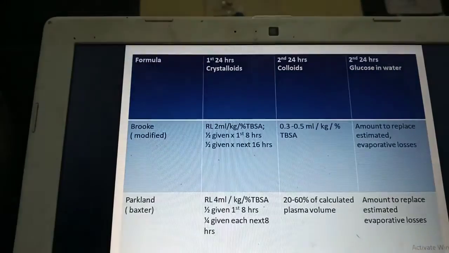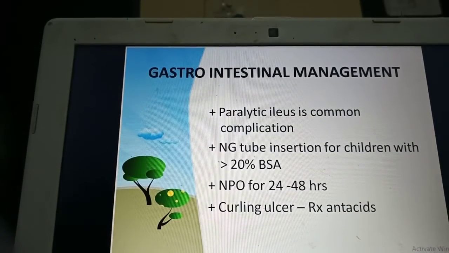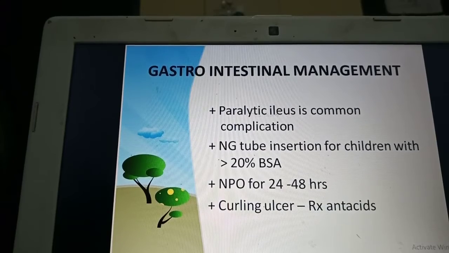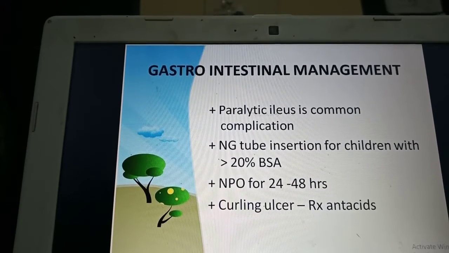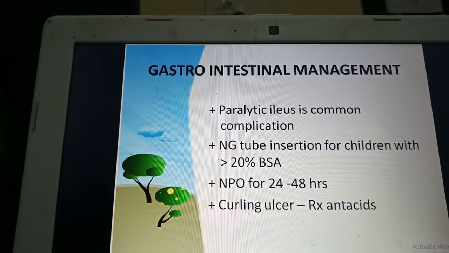Now the next one that we will see is the gastrointestinal management. These children usually have to be put on NPO for 24 to 48 hours. An NG tube can be inserted for these children and they can be given some antacids, because they develop a complication called curling ulcer. Because of increased HCl secretion, they can develop curling ulcer. So therefore antacids can be given.